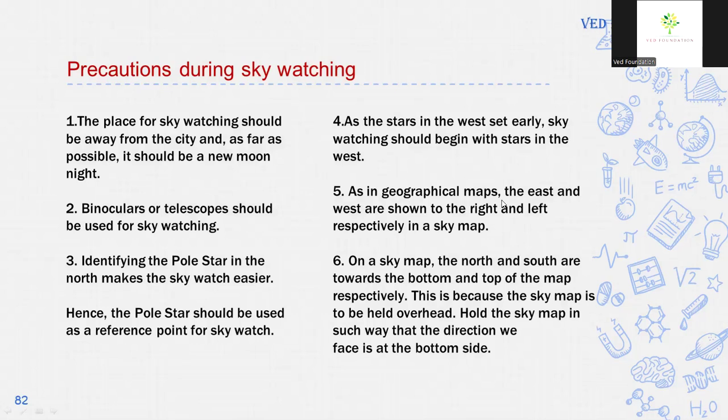As in geographical maps, the east and west are shown to the right and left respectively in the sky map. On a sky map, the north and south are towards the bottom and top of the map respectively. This is because the sky map is to be held overhead. Hold the sky map in such a way that the direction we face is at the bottom side.